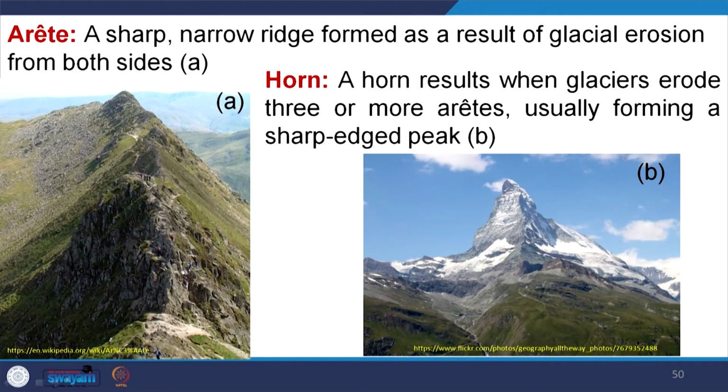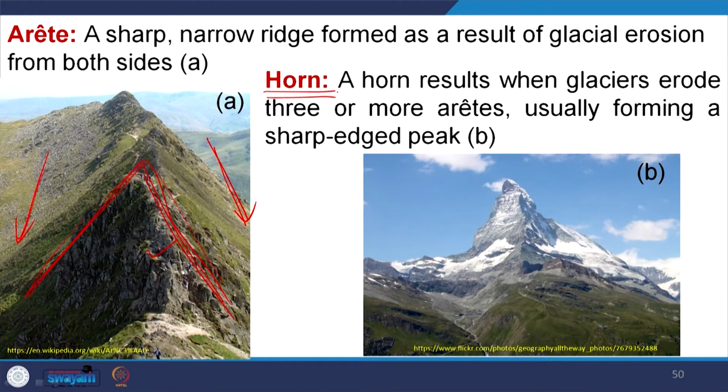Then arete, if you see these two sides, it is bounded by glacier valleys, and in cross section it is like this. So, here is a glacier valley, here is a glacier valley, that means glacial erosion will be there on this side and on this side. So, the remnant part of this hill, looking like a ridge separated by two glacier valleys, is called an arete. And horn means a remnant mountain bounded on all sides by glacier valleys, that means a junction of three or more aretes is called a horn.